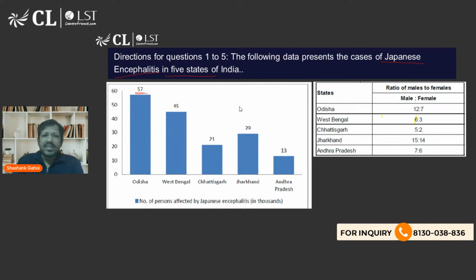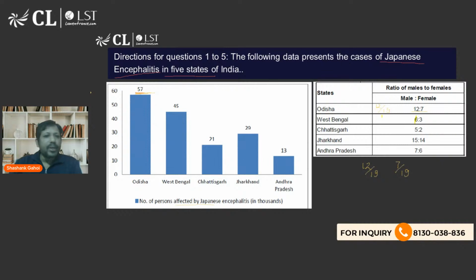So this is some disease, and it is talking about the number of people affected by it. In Odisha, there are 57 people, and their male to female ratio is 12 is to 7. 12 plus 7 is 19. So out of 19 people, there are 12 males. So in Odisha, it's 12 upon 19 males and 7 upon 19 females.